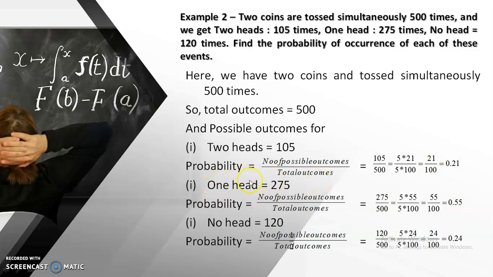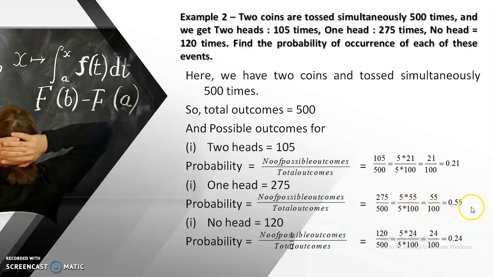Now for one head, its possible outcome is 275. So probability equals 275 divided by 500. 5 55s are 275 and 5 100s are 500. So 5 cut and 55 divided by 100.